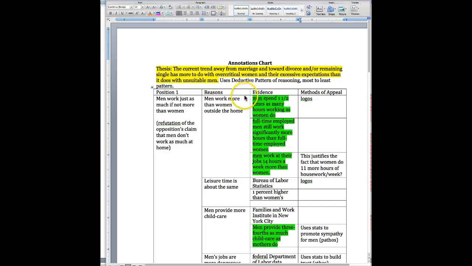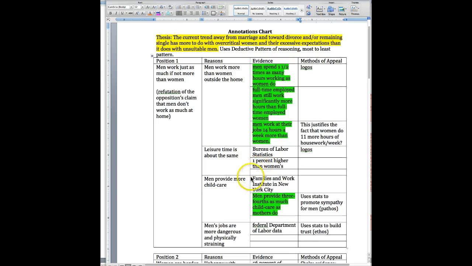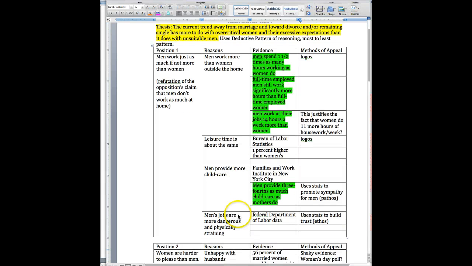Okay, so when we look at their reasons, the authors are basically saying that men work more than women outside of the home. Here's the evidence that they cite that supports that reason. They say that the leisure time is about the same for men and women. It's statistically insignificant that there was a 1% difference. They also said that men provide more childcare, and that men's jobs are more dangerous and physically straining.